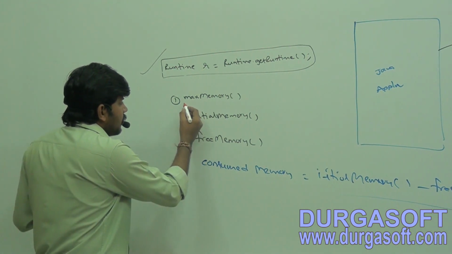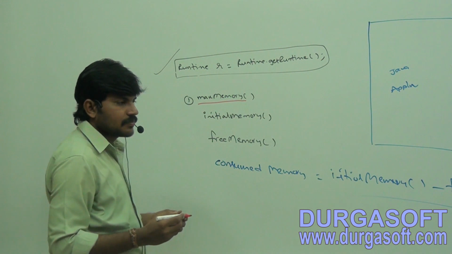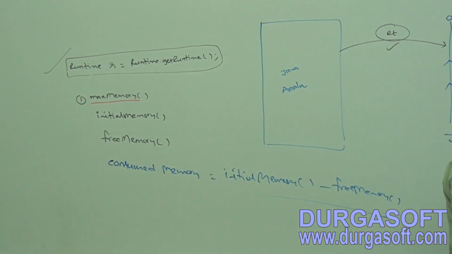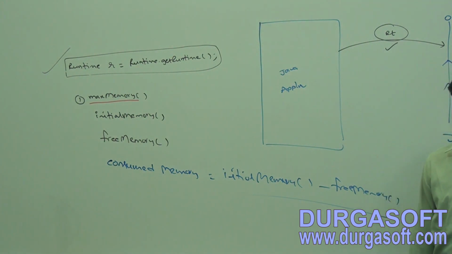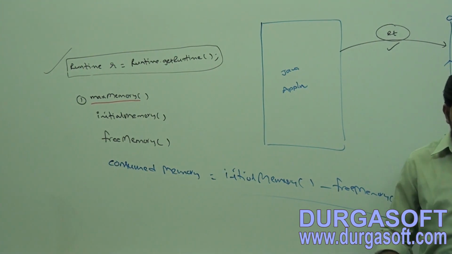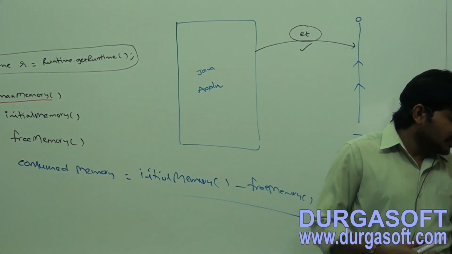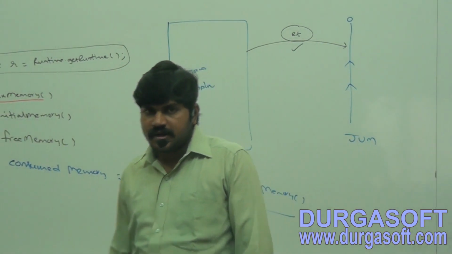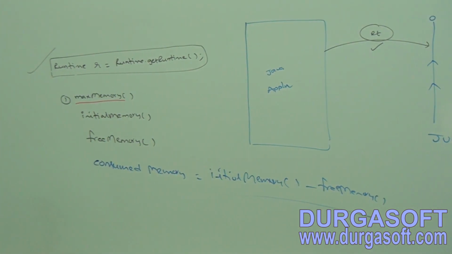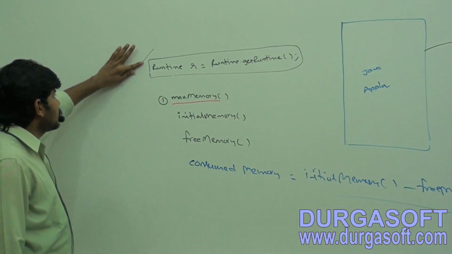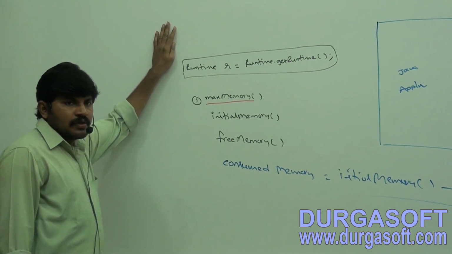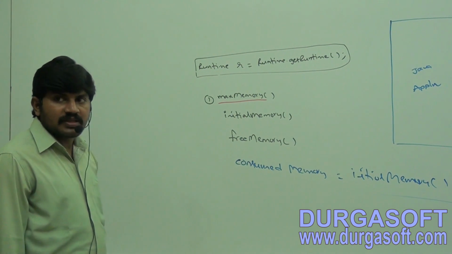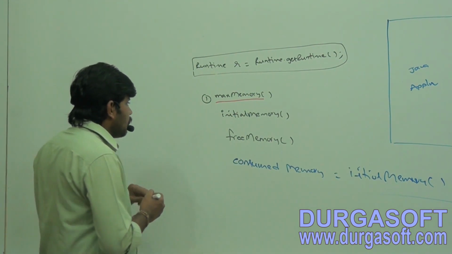First one, maxMemory. It returns the number of bytes of max memory allocated to the heap.